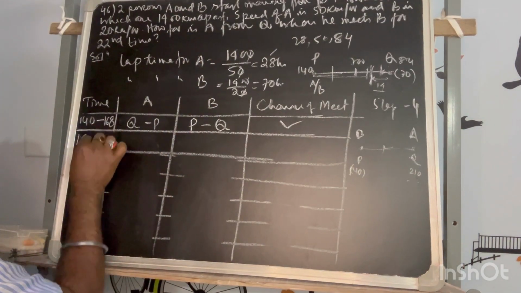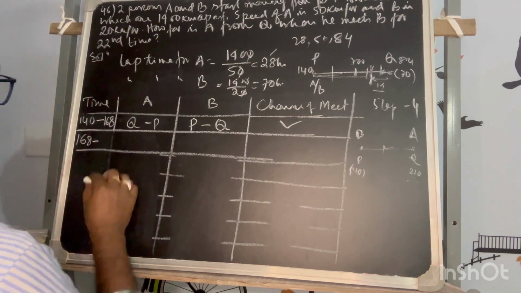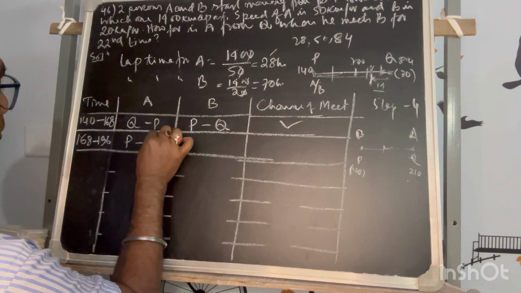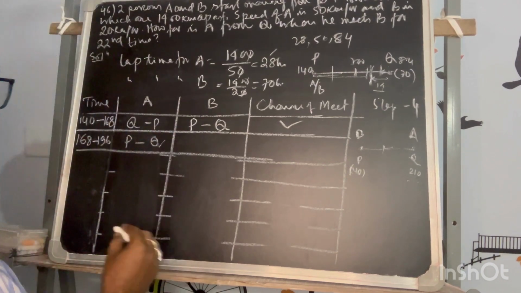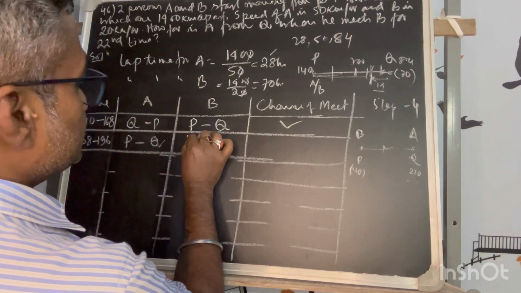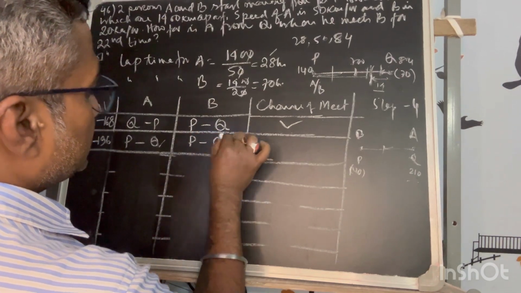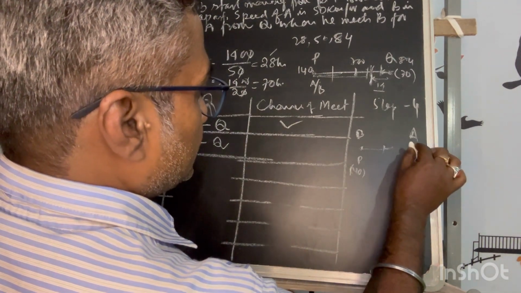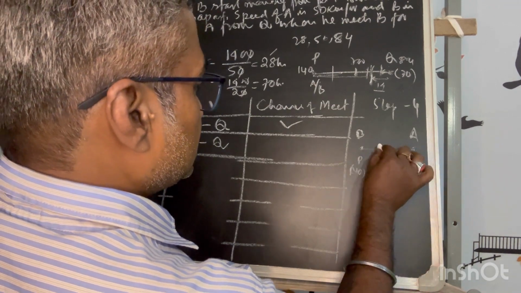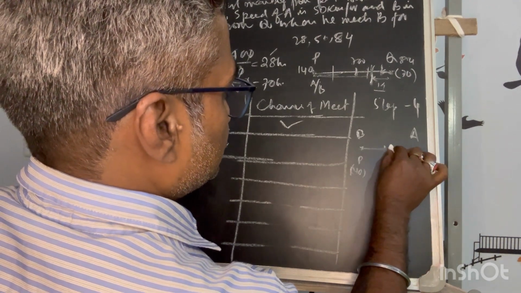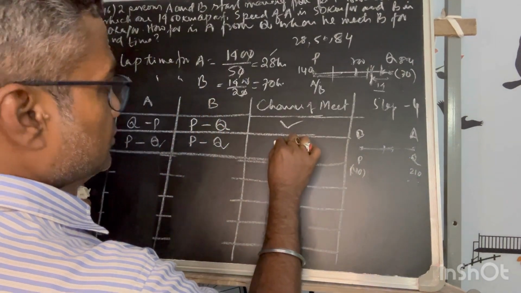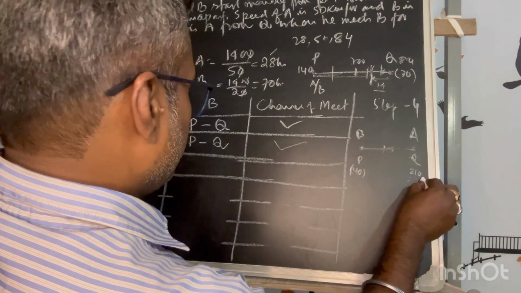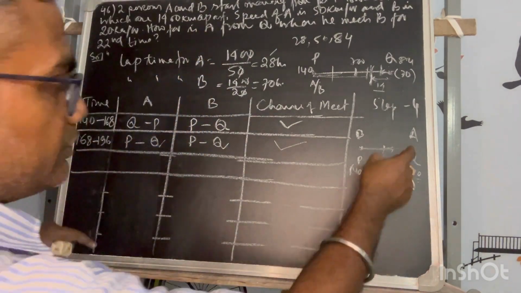So 168 plus 28, if I add, it will be 196. At 196, P will move P to Q. Definitely in every 28 hours he is moving. And by that time he also will start, he will keep on moving in the same direction. So A is moving from P to Q. He has reached from Q to P, and he is moving this direction. And B is also moving. So as B is slower, there is a chance of meet. Definitely. By that time he will reach there. So this is below time. So this is definitely meet.